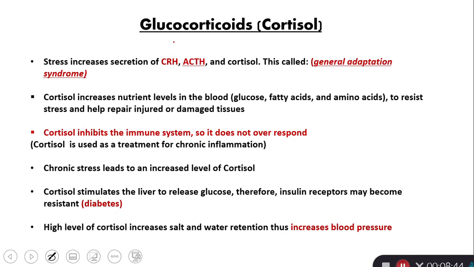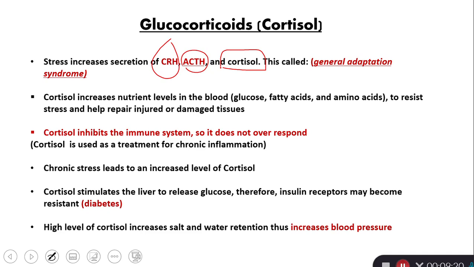Now with the most important glucocorticoid, cortisol. The stress increases the production of CRH from the hypothalamus, corticotropin releasing hormone, that stimulates adrenocorticotropic hormone from the pituitary gland. So this stimulates the adrenal cortex, and the adrenal cortex responds by releasing cortisol. This is called general adaptation syndrome.